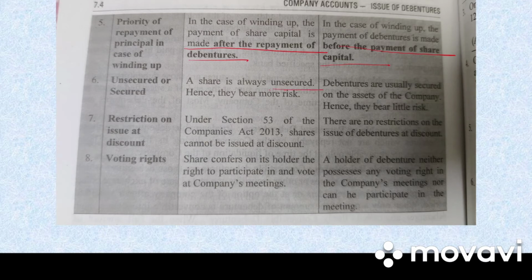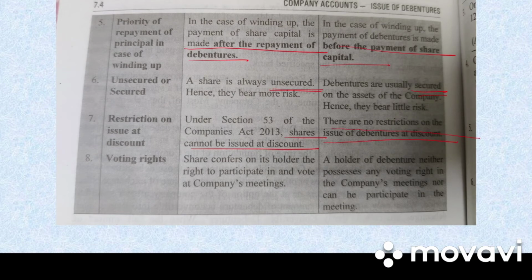Next, we have unsecured or secured. A share is always unsecured, so it is more risky. Debentures are secured and a little less risky. Next, we have restriction on the issue at discount. Shares cannot be issued at discount, whereas there is no restriction on the issue of debentures at discount.